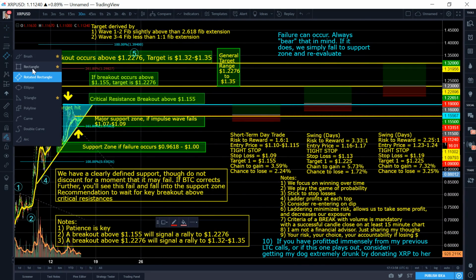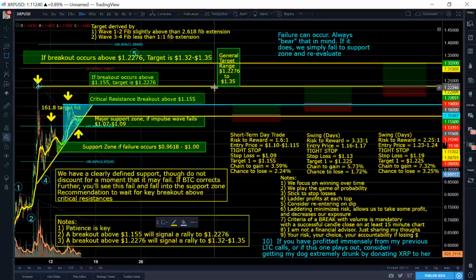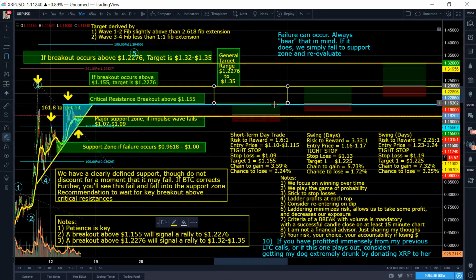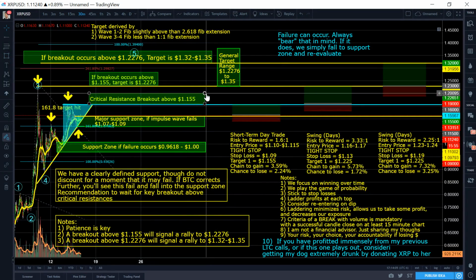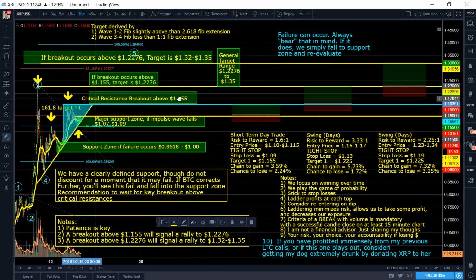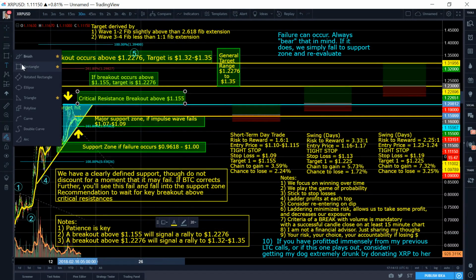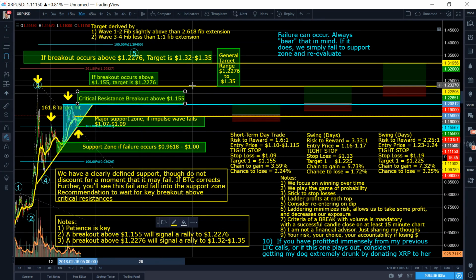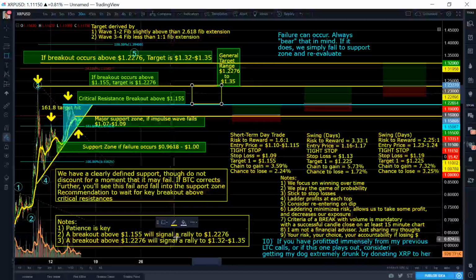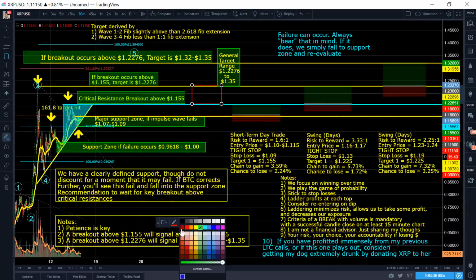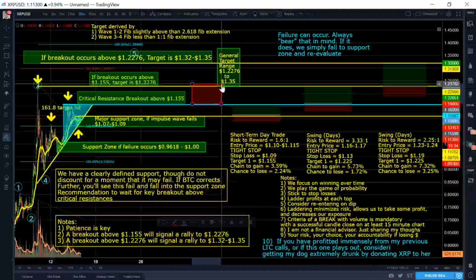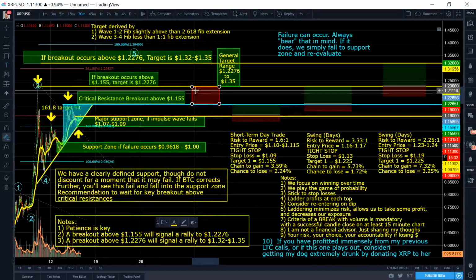I should probably draw it out here for you. So this is going to be a major resistance zone in general, okay? So this is going to be a critical resistance zone, which I'm just going to move down a little bit over here. So this zone right here that I will draw in red for you is a critical resistance zone that I will make red once again. I know I repeat things a lot sometimes, guys, but it's mainly because I'm trying to remind myself, okay? So this is now the critical resistance zone.